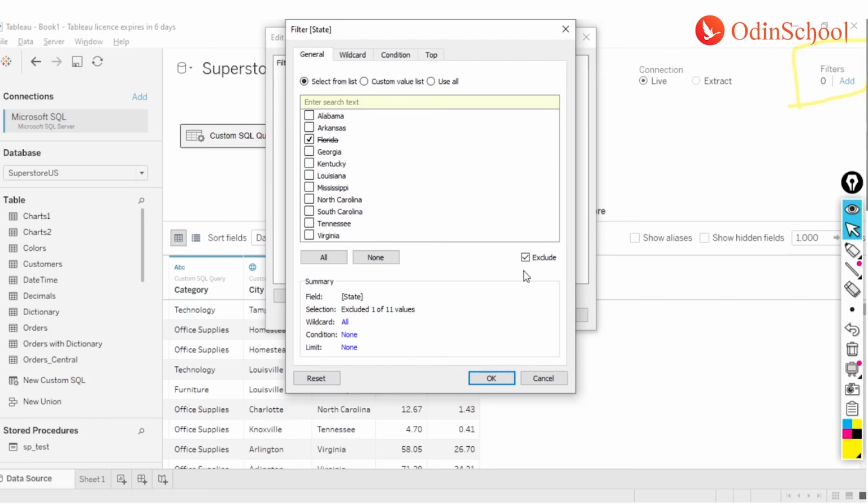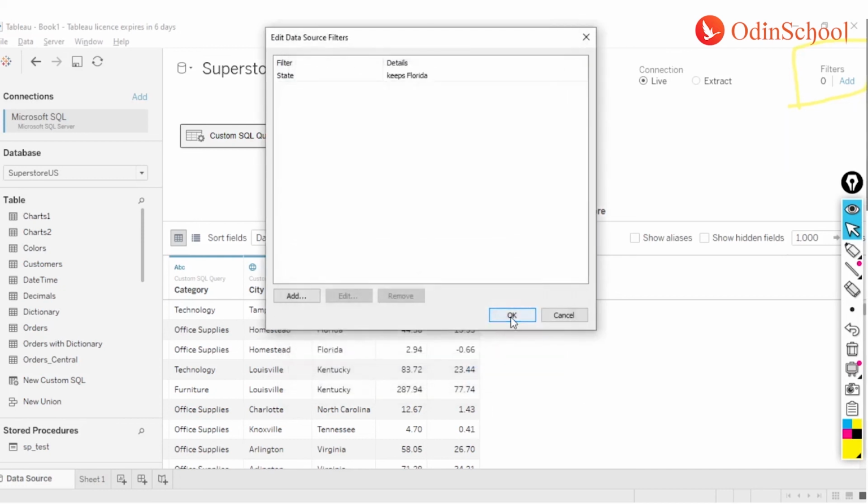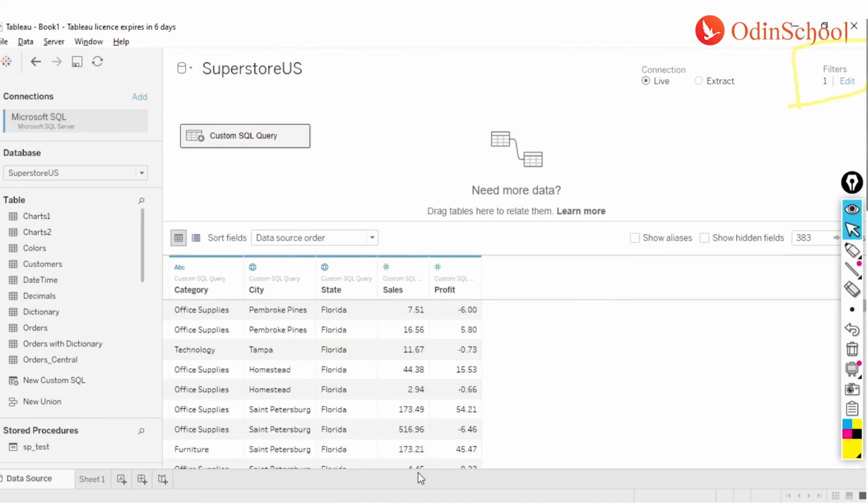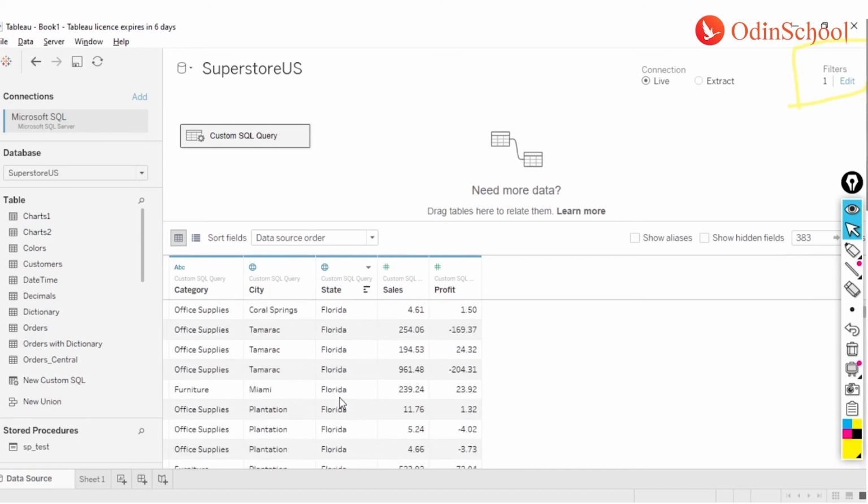That choice is up to you, depending on how many values you want to select versus how many values you want to exclude. You can always take a cautious call. So for now I'll do it the other way around, where I'm just going to select Florida as a value, and say okay and okay over here. So you see, and if I click on update now, I get the data which is only restricted to the Florida state.